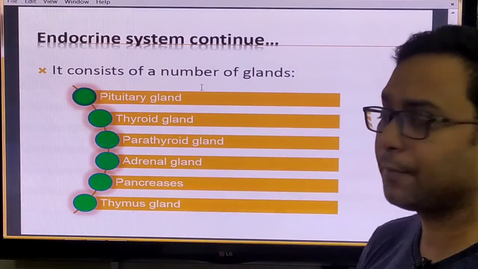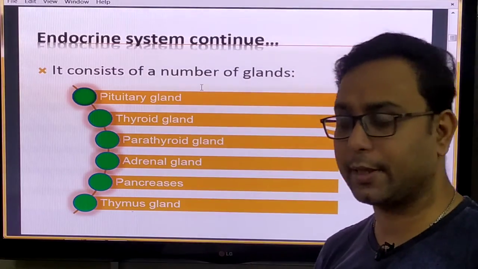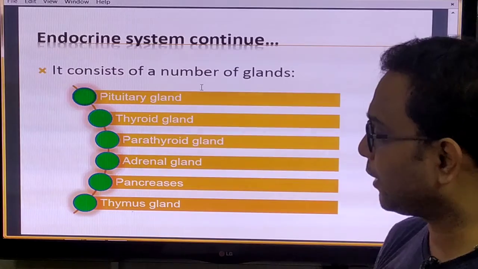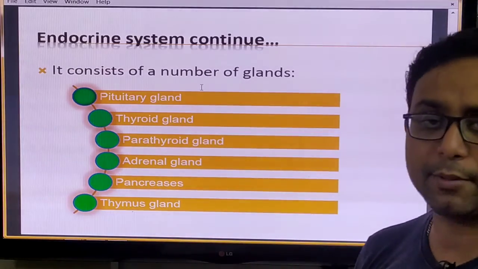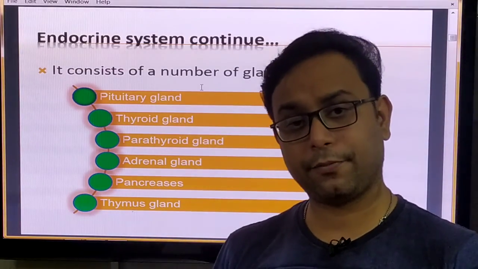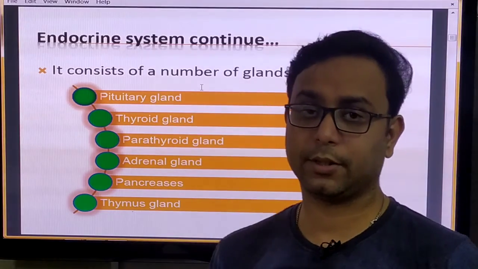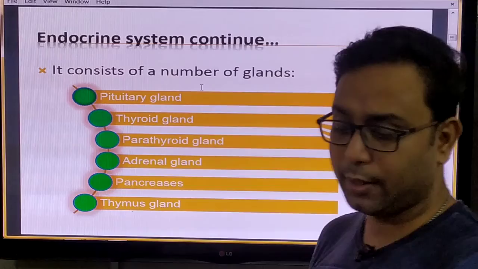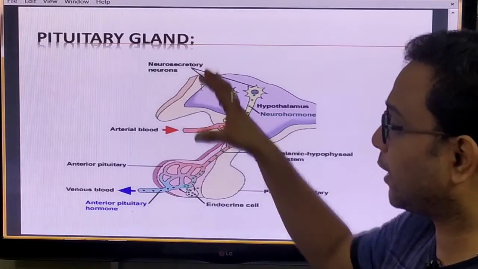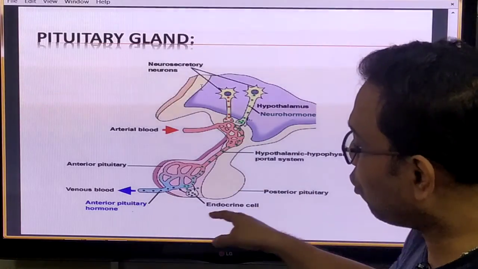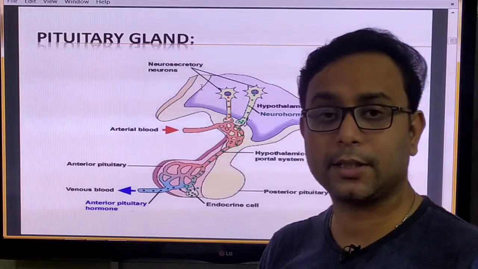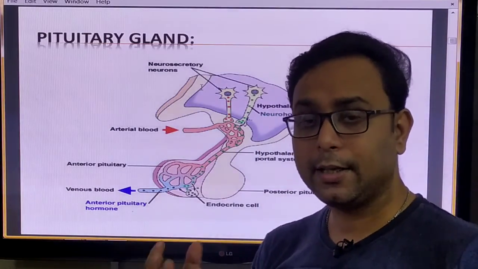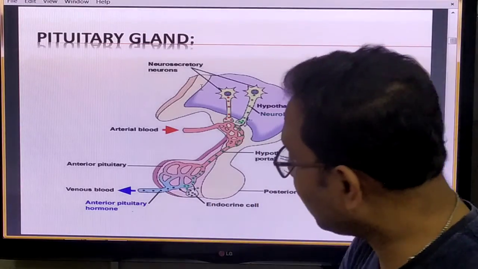In our body, different types of glands are there: pituitary gland, thyroid gland, parathyroid gland, adrenal glands, pancreas, and thymus gland. Some other glands are also there in our system, but today we focus on only some of these glands. First of all is the pituitary gland. The pituitary gland is the most important gland, present in the sella cavity in your brain. This is a very small gland.